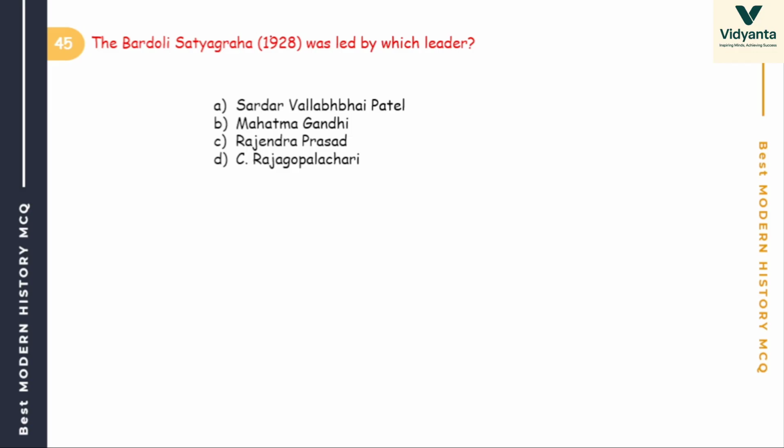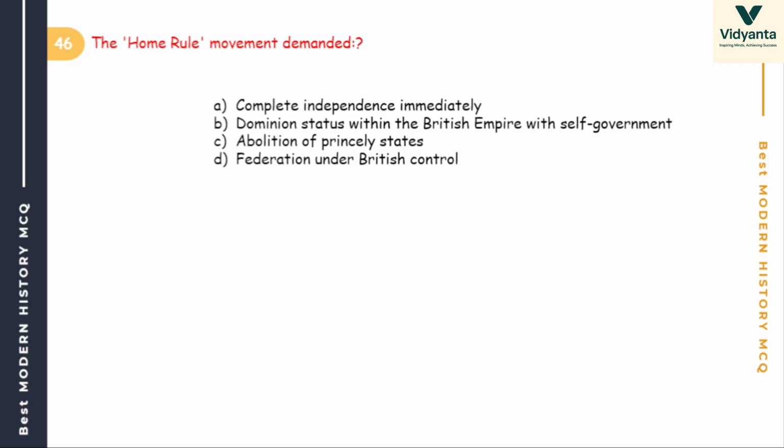So the next, Bardoli Satyagraha 1928 was led by which leader? Sardar Patel, Mahatma Gandhi, Rajendra Prasad, C. Rajagopalachari. Bardoli Satyagraha in the year 1928. It is by Sardar Patel. Bardoli Satyagraha is related to increased land revenue. Okay, next. Clear? Next, Home Rule movement demand.